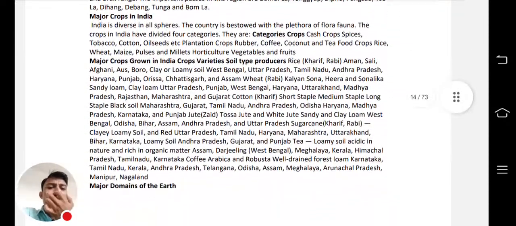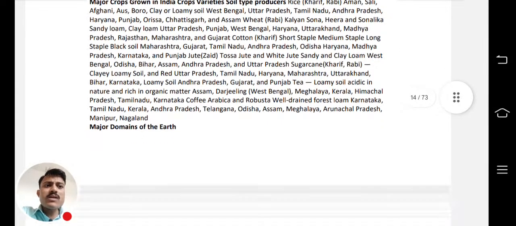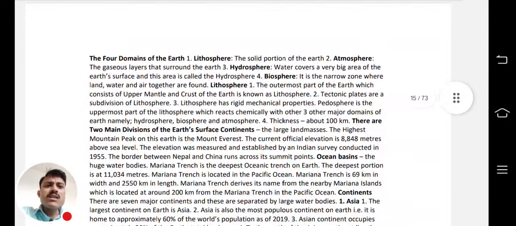Now major crops in India are also important, which are the Rabi crops, which are the Zaid crops, which are the Kharif crops, what soil type is required for a particular crop, how much rain is required, how much temperature is required, everything is there in the major crops and soil types. Okay, now major domains of the earth. Major domains means atmosphere, hydrosphere, biosphere, lithosphere.